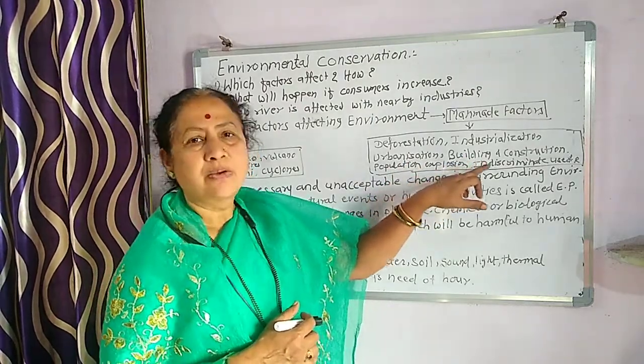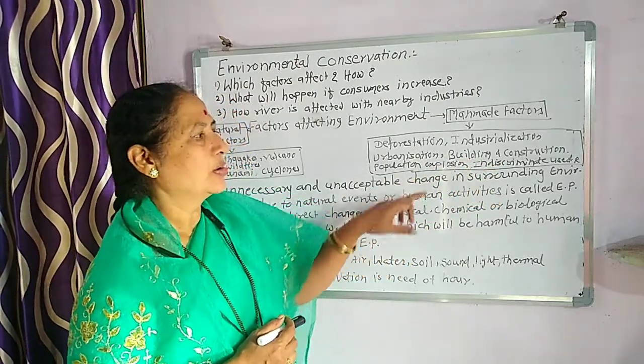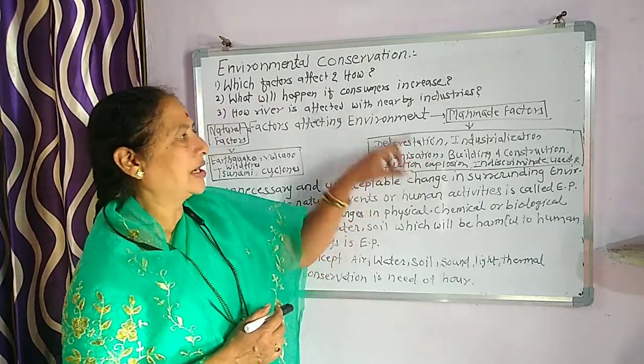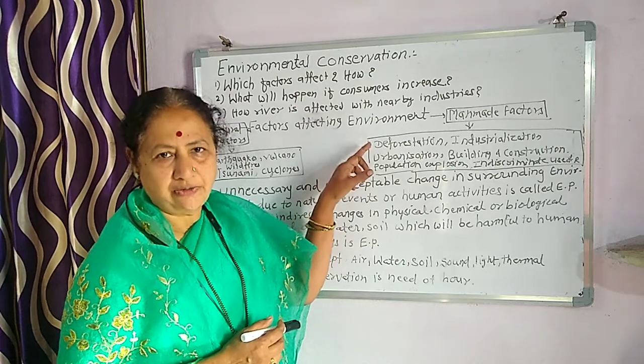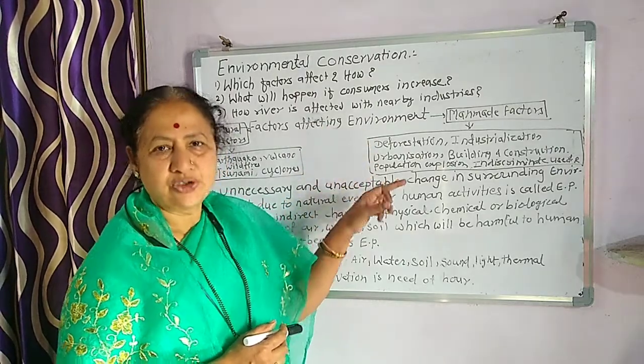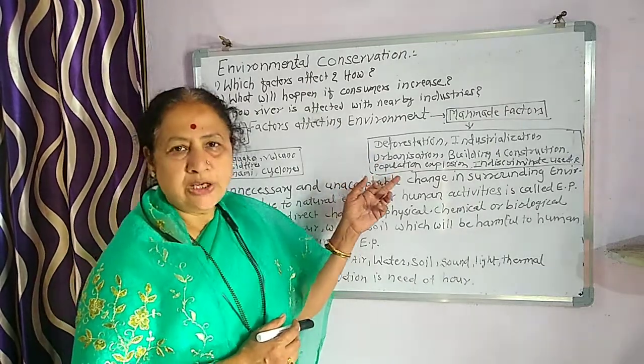Next, that is building and construction. Building and construction is also one of the important reasons that directly affect the environment: cement, sand, the usage of all these materials. Next, population explosion.